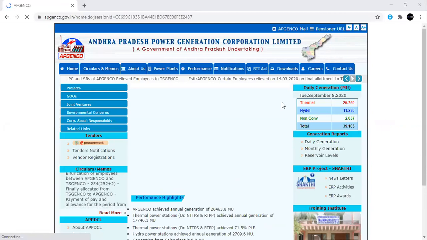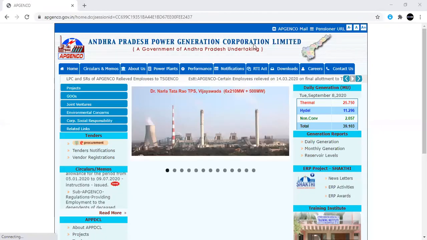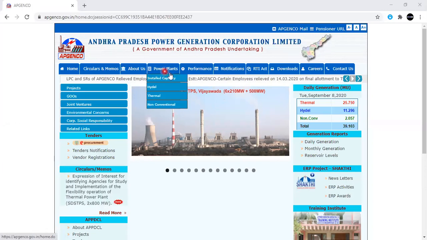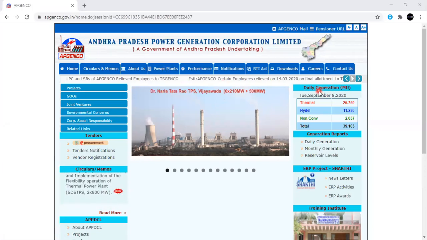Okay, good. Now I just opened the official site. That is nothing but AP Genco, Andhra Pradesh Power Generation Corporation Limited. So when you open this site, easily you can get a lot of information from this site itself. When you open this AP Genco official site, you can see the starting page. In this page, the most important points are the power plants, and coming to the right side, we have daily generation in million units. Is it visible for you, everybody?